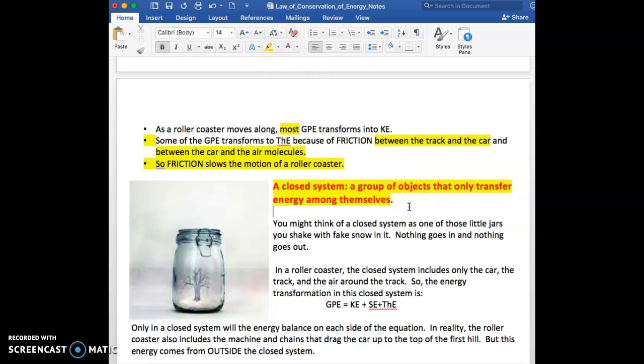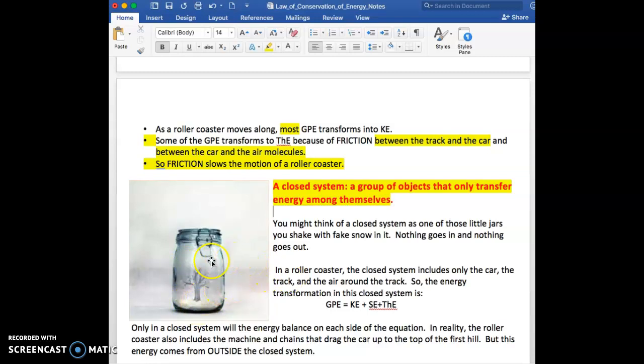A closed system is a group of objects that only transfer energy among themselves. One way to think of a closed system is one of those jars that you shake that has fake snow in it. It often has a little winter scene, like a little deer standing in the snow with a conifer or a Christmas tree there.